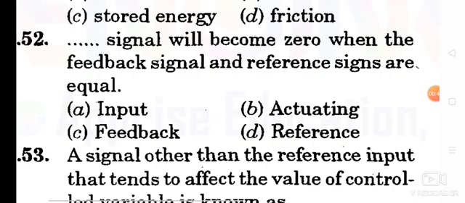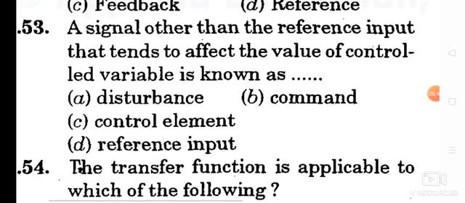Question number 53. A signal other than the reference input that tends to affect the value of controlled variable is known as. Option A, disturbance. Once again, we read out the question. A signal other than the reference input that tends to affect the value of controlled variable is known as disturbance. Option A is the correct answer.